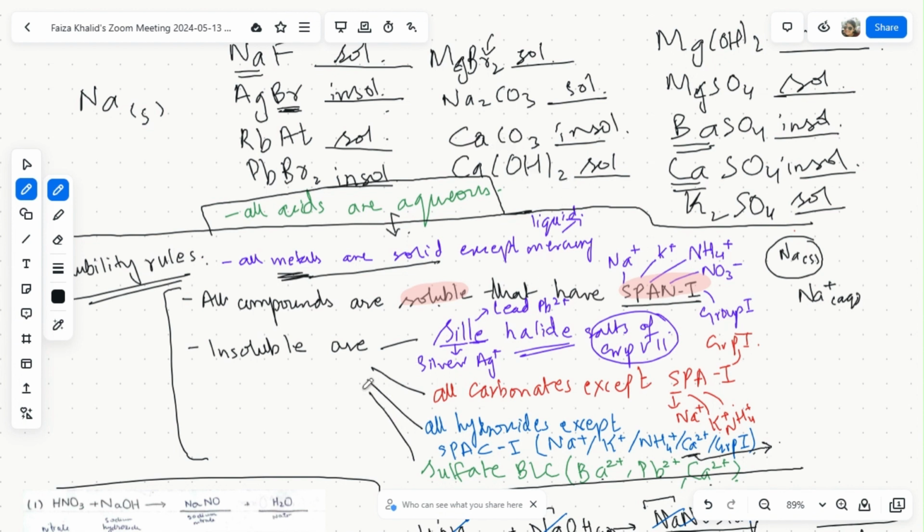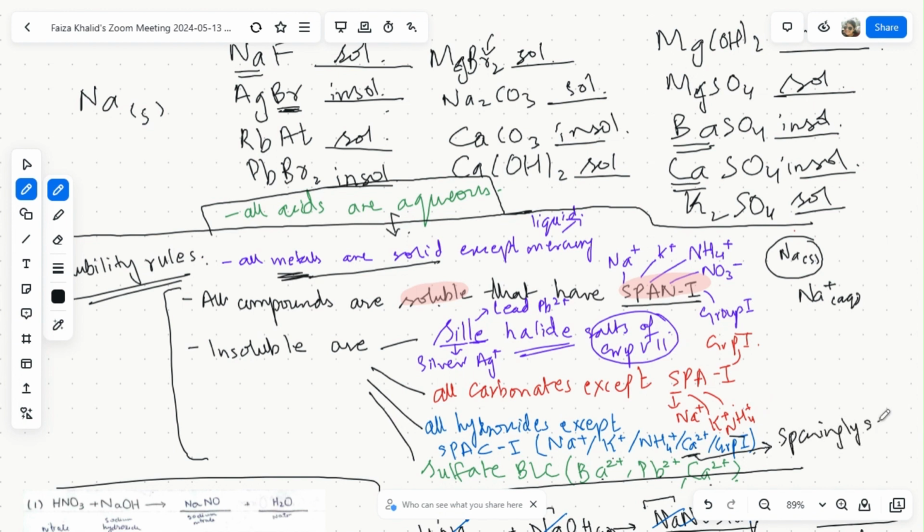Okay. Then the next rule is all hydroxides except SPAC1 are insoluble. That means if any hydroxide has sodium, potassium, ammonium, calcium ion, or group 1 in it, it is going to be for sure soluble. Otherwise, the rest of them are going to be insoluble. Also, you have to note over here that calcium ion is sparingly soluble.